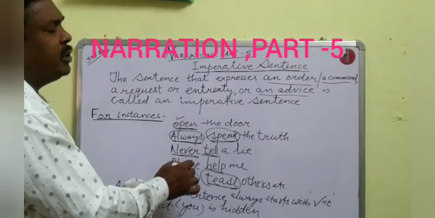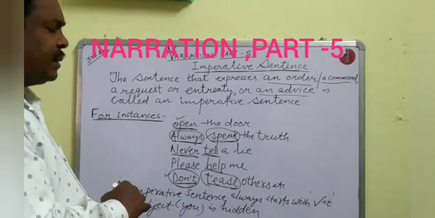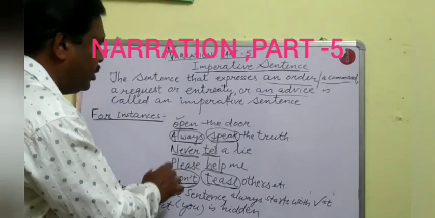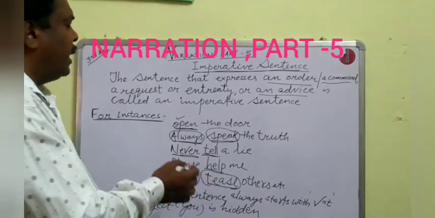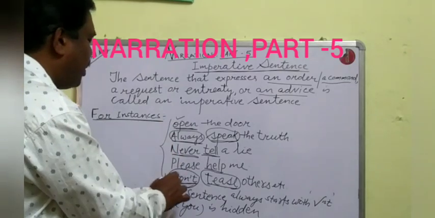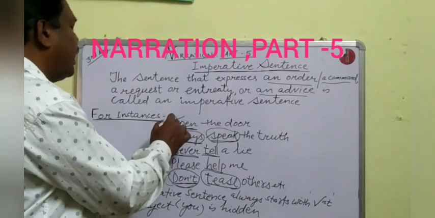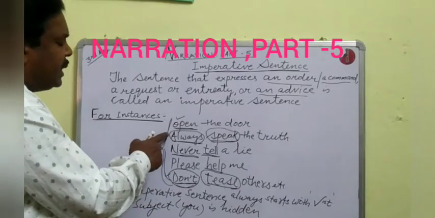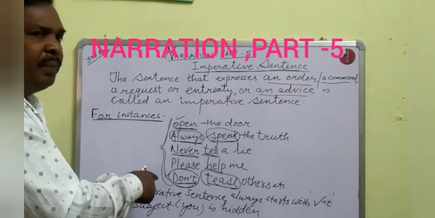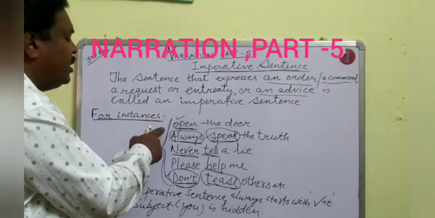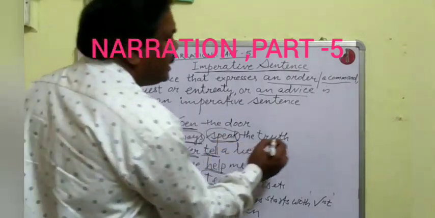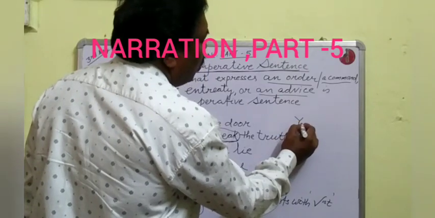The other feature of the imperative sentence is that the subject "you" is hidden. In imperative sentences you can see there is no subject here. The subject is you and it is hidden. Open the door means you open the door.